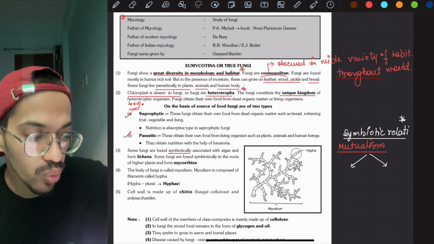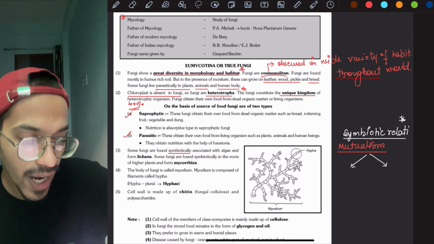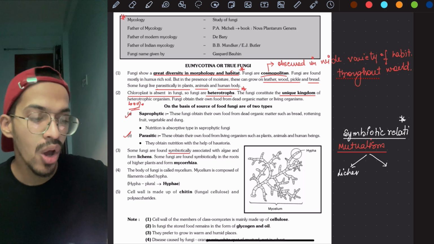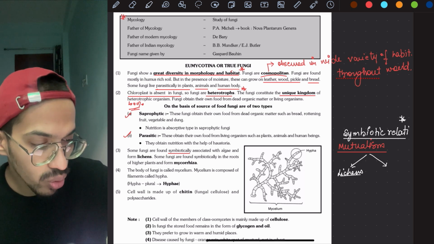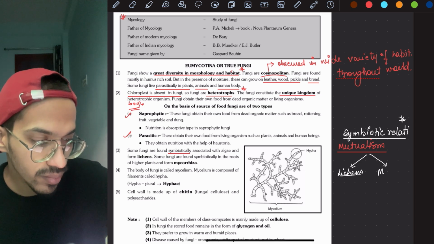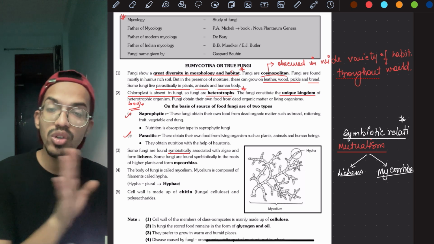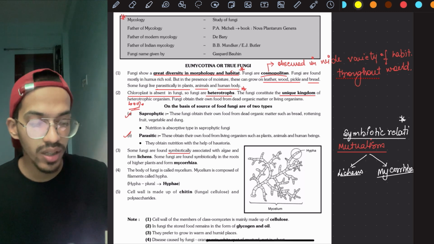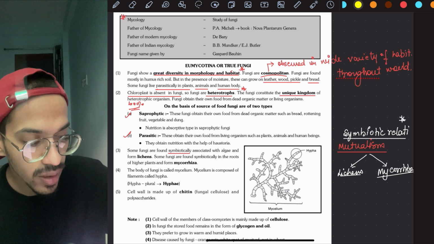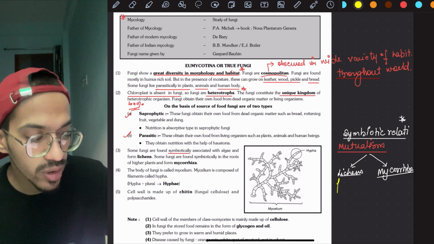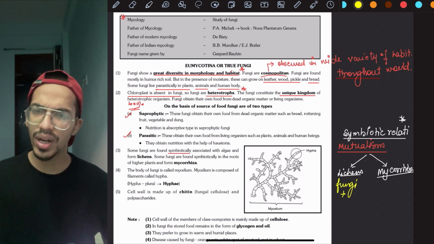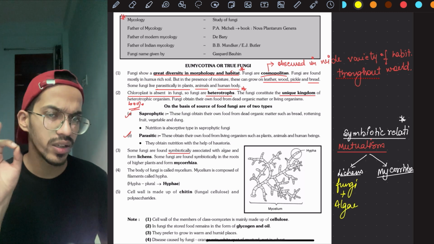There are two types: one is the lichens, or there can be mycorrhiza. So these are the two. What is the difference? In the case of lichens, the roommates are of course fungi plus algae. One will do one work, the other will do other work. We will learn that later on.